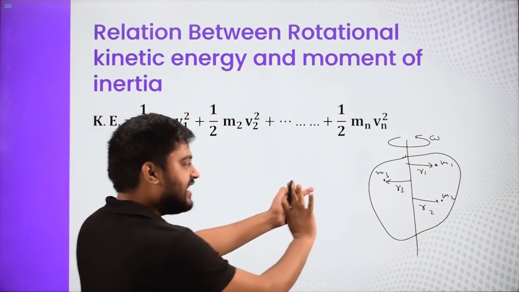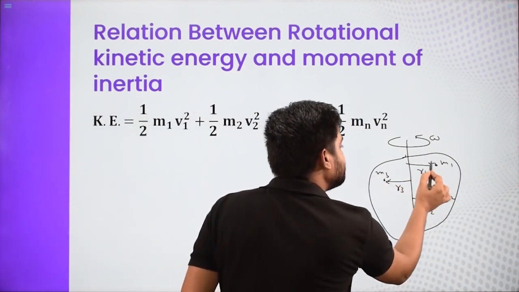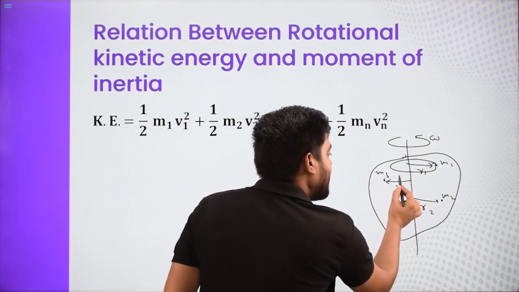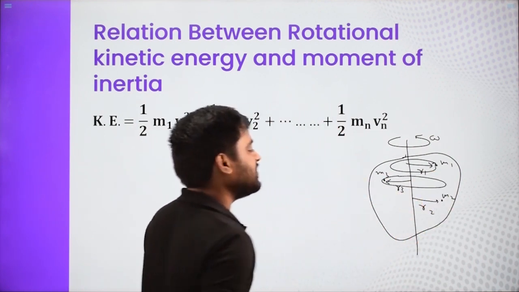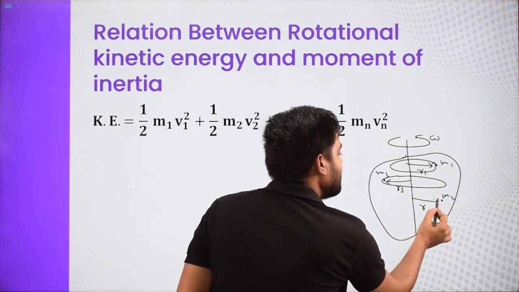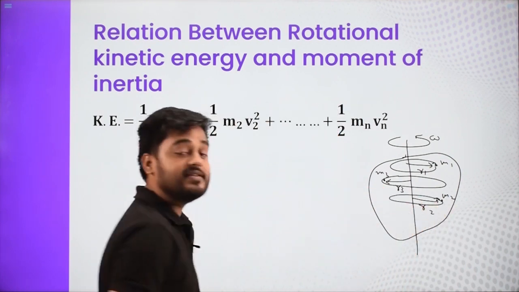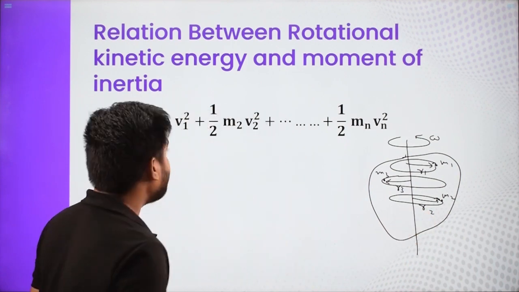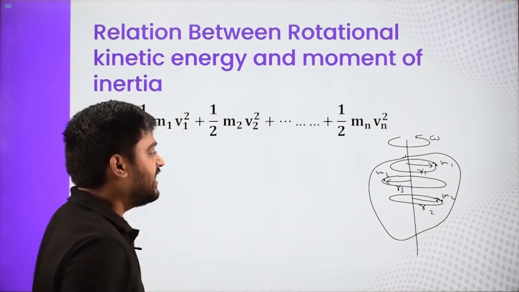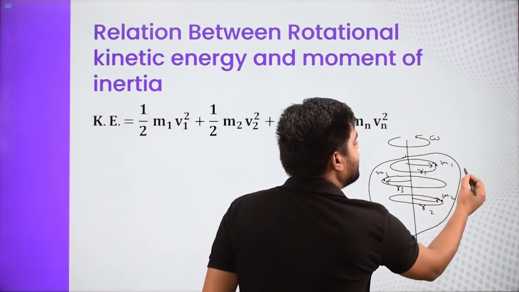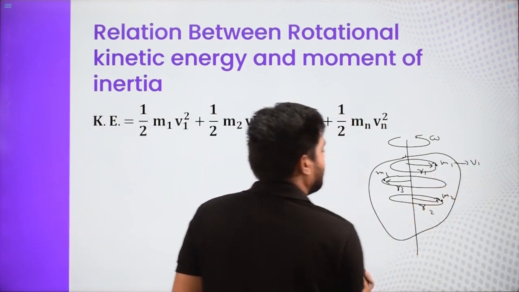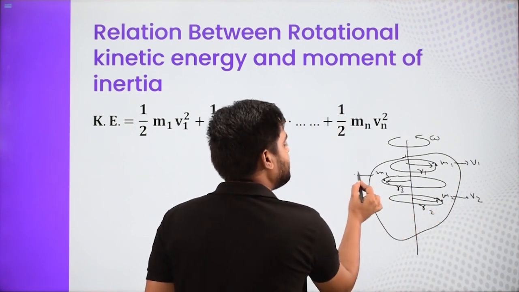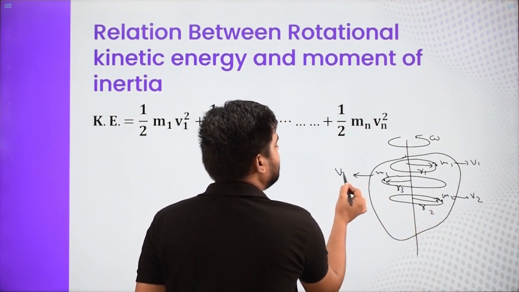Now when this entire body is rotating, can I say this mass is doing a circular motion with radius r1? This small particle m3 is also doing circular motion, but the radius will be r3. And the same thing, m2 is also doing circular motion, but with another radius, r2. Now if I want to write the kinetic energy, let us say the velocity of m1 is v1, the velocity of m2 is v2, the speed of m3 is v3, and so on.